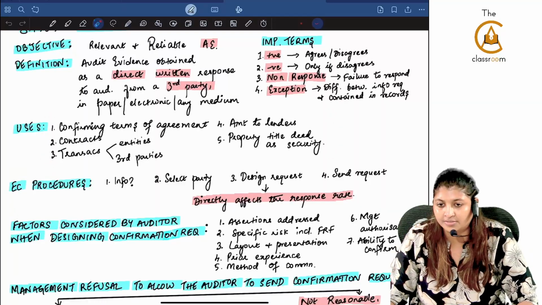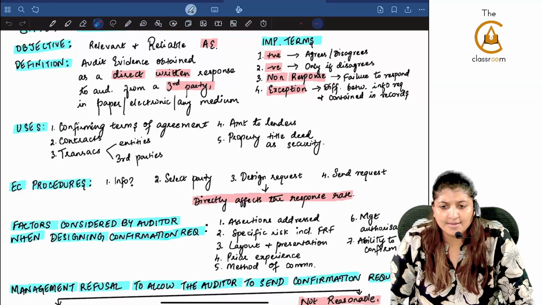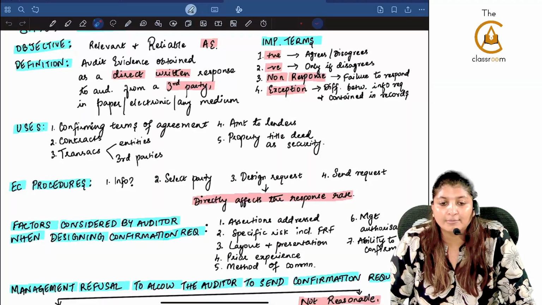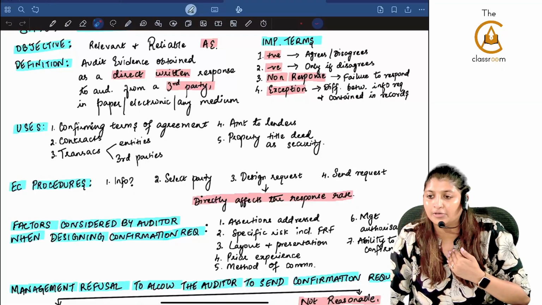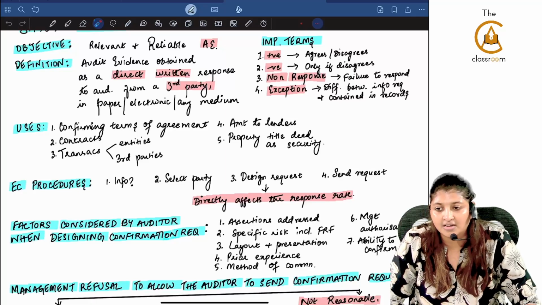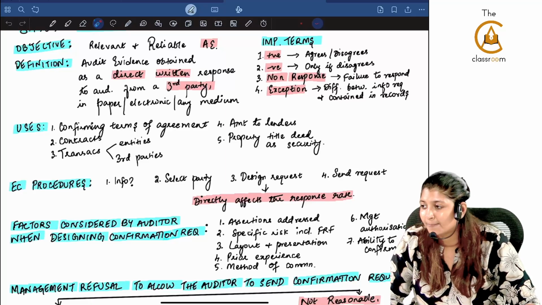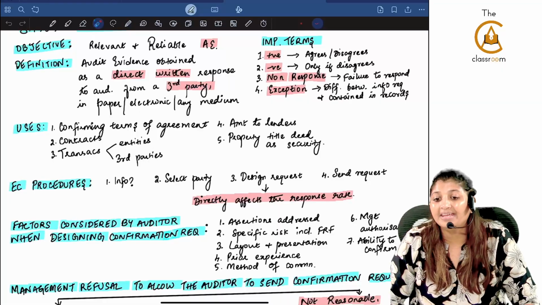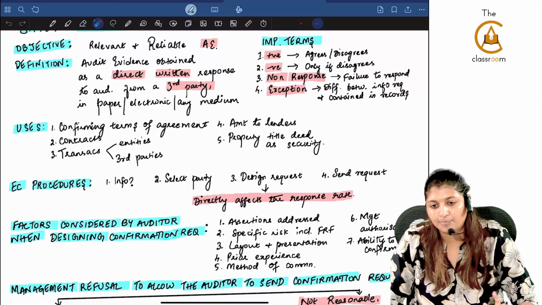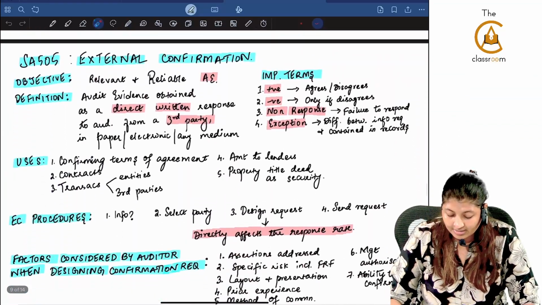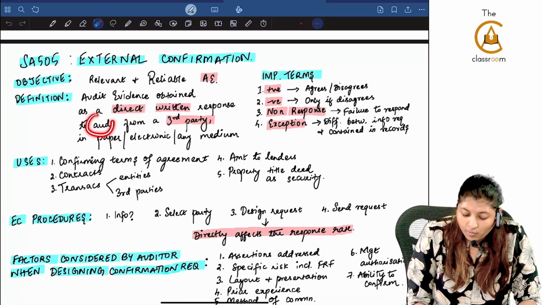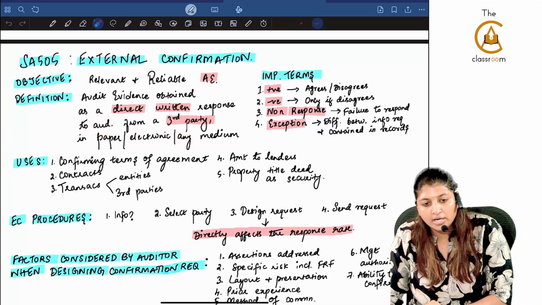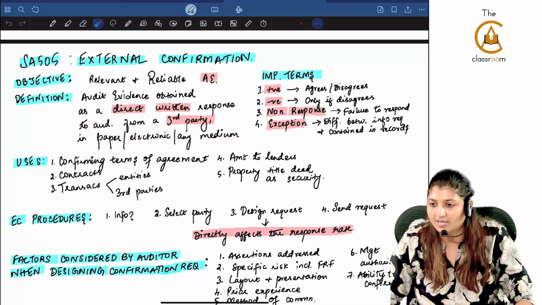Now I have one question. I am an auditor of a company. I am not able to go. So I am sending another auditor to go and conduct the audit. Now that other auditor did the external confirmation and he is giving it to me. Is that considered as an external confirmation? No. Why? It should be a direct written response. Are you able to understand here the meaning? It is a direct written response. Only 2 parties here. To the auditor from a third party. Are you able to understand?